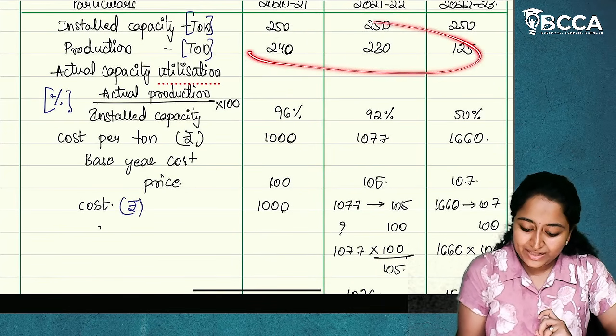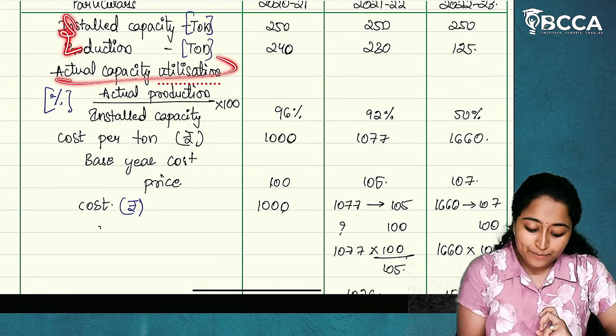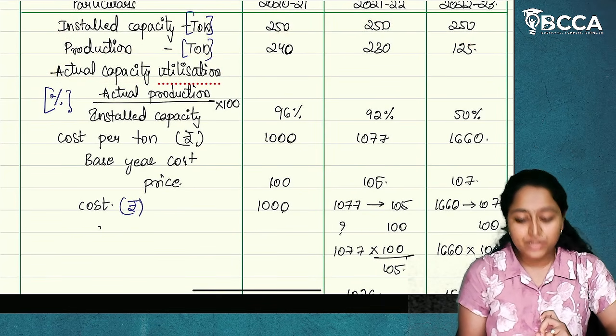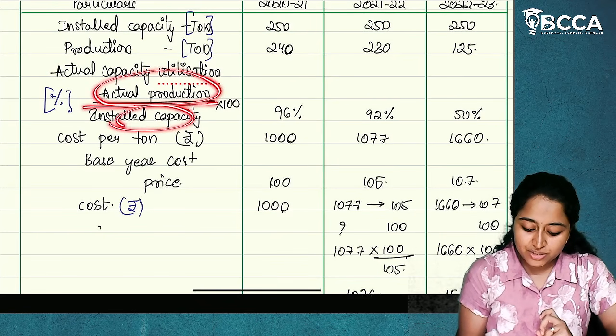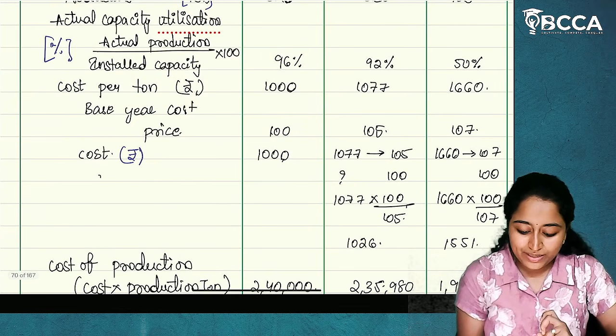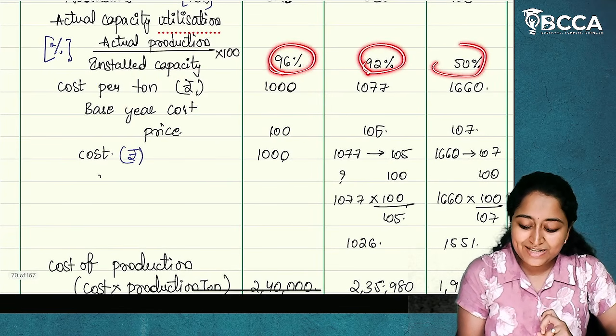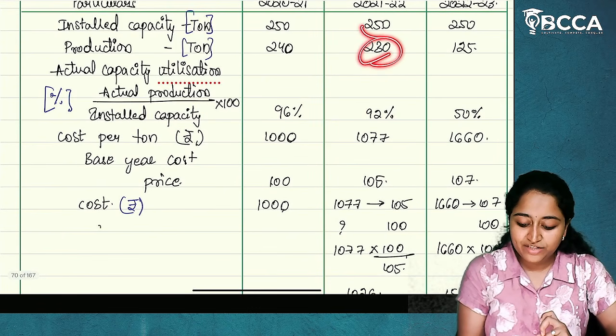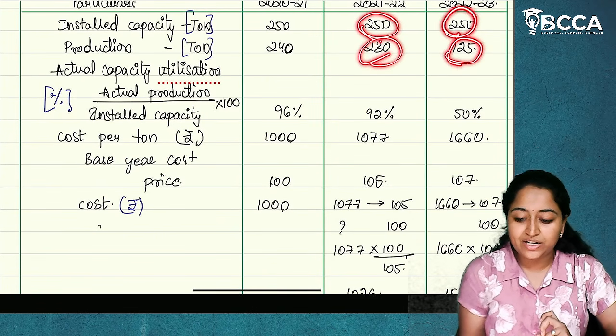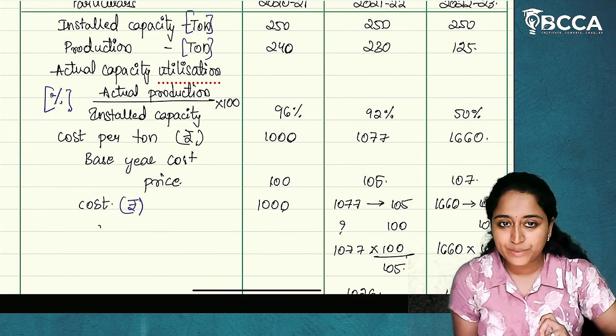With these 2, we'll derive actual capacity utilization: actual production divided by installed capacity into 100. Then you'll get 96%, 92% and 50%. 230 divided by 250 into 100, 125 divided by 250 into 100. I hope it is clear so far.